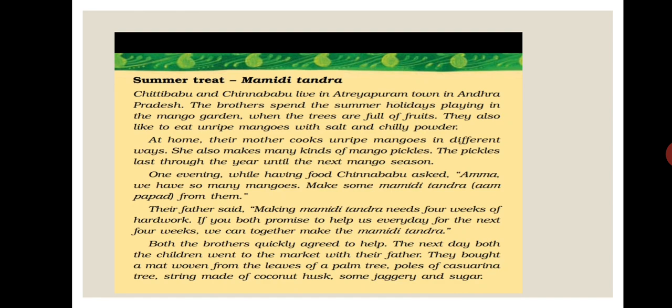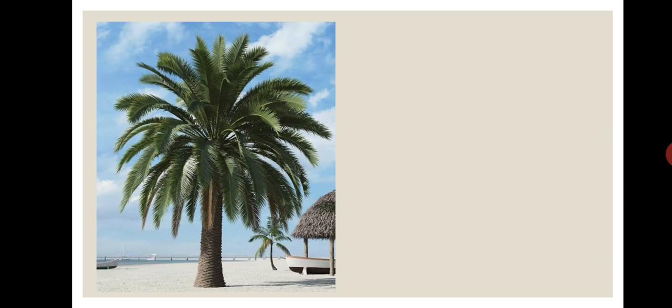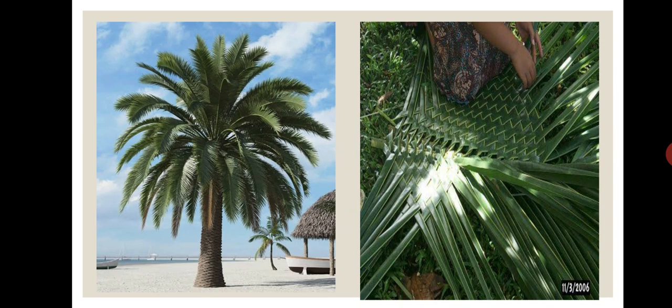They bought a madhuvan from the leaves of a palm tree, poles of cashew nut tree, string made of coconut husk, some jaggery and sugar. Now students, you have to observe palm tree, madhuvan from the leaves of a palm tree. Look, this is a picture of palm tree. This is a picture of a madhuvan from the leaves of a palm tree.